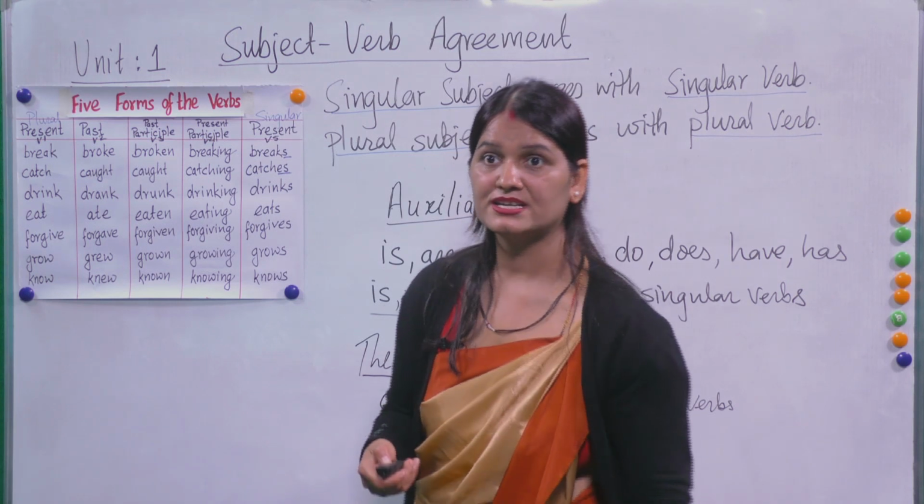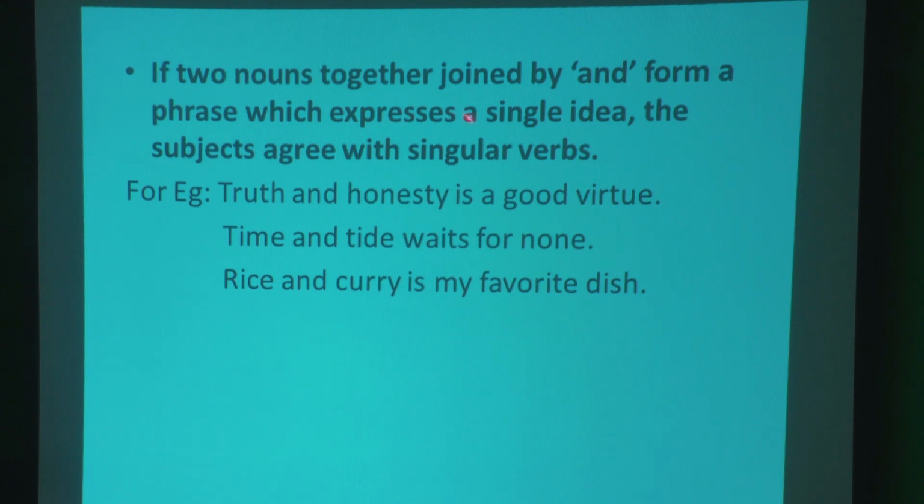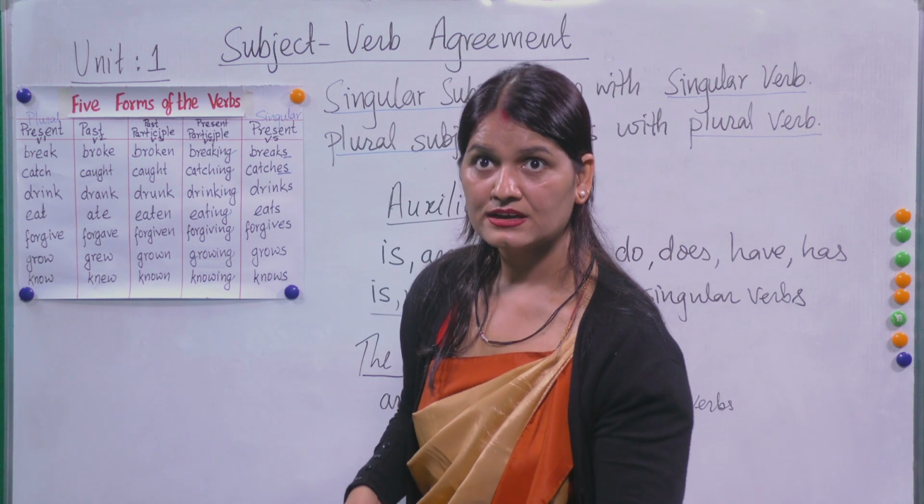But look at here, if two nouns joined by and form a phrase which expresses a single idea, you should remember this. First, two ideas, two people were there, but here is a single idea. So the subject agrees with a singular verb. Look here. Truth and honesty is a good virtue. Time and tide waits for none. Both of these give the same meaning. Rice and curry is my favorite dish. So in this way, we will do it.